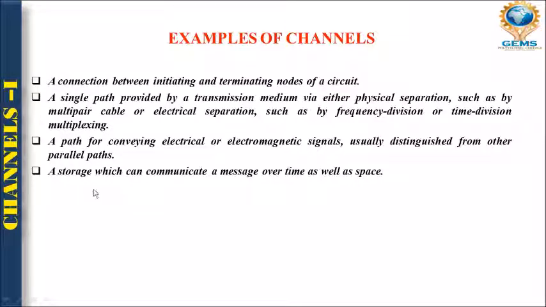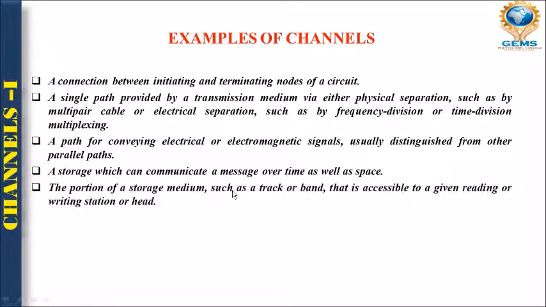So whatever storage we use to communicate a message depends upon either time or space or both. This portion of the storage medium, such as a track or band, is accessible to a given reading or writing station or head, right? That is very important regarding the transmission of any message through the channel.